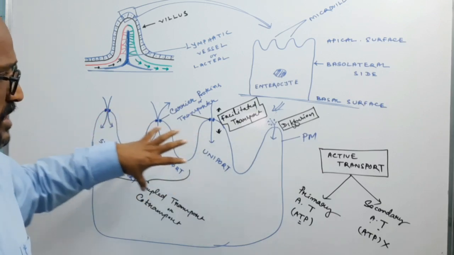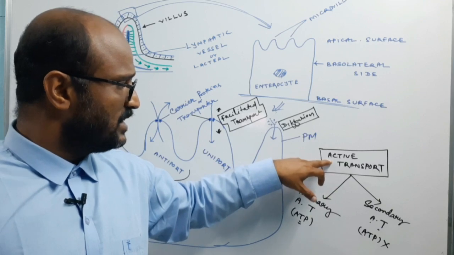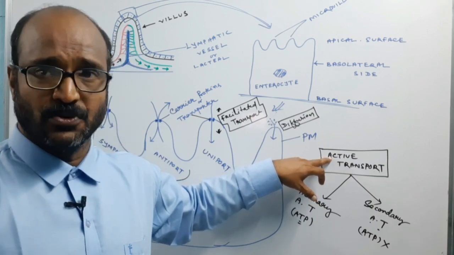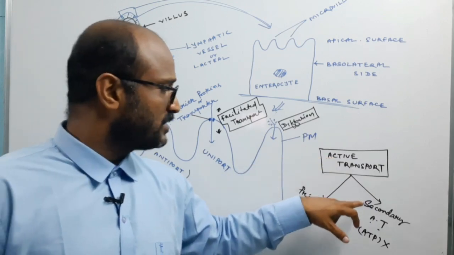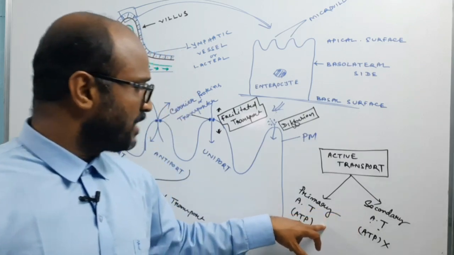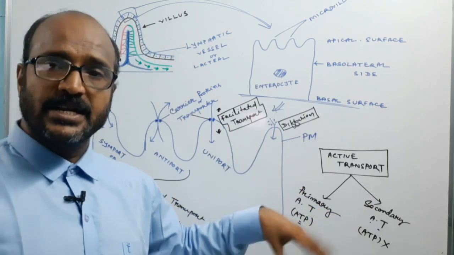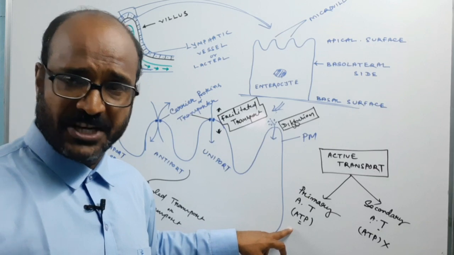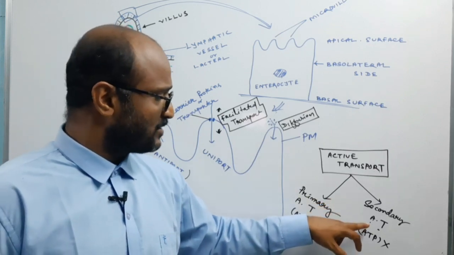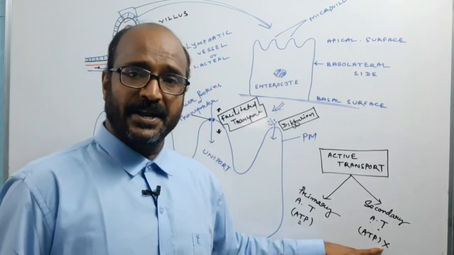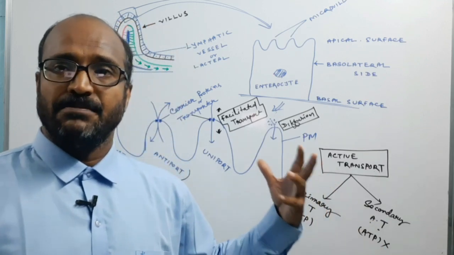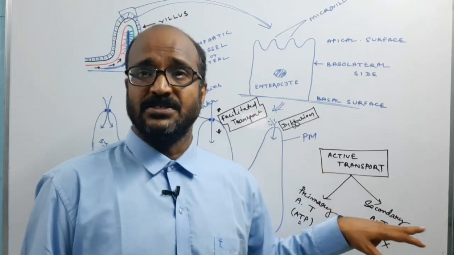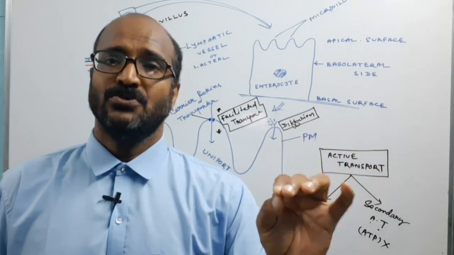If the transport system takes energy, utilizing ATP, then it is known as active transport. It may be primary active transport or secondary active transport. Primary active transport means ATP is directly utilized for the transport system, and the sodium potassium channel is a very good example. In secondary active transport, there is no direct utilization of ATP, but they utilize the chemical concentration gradient. A very good example is the sodium dependent glucose transport.